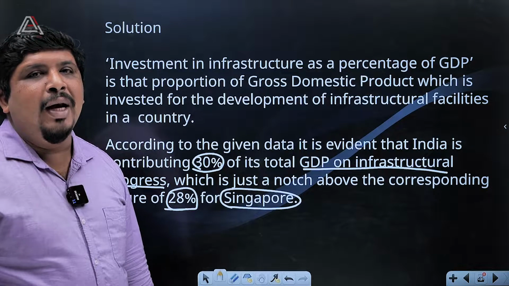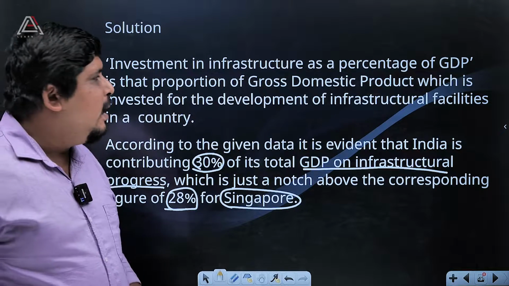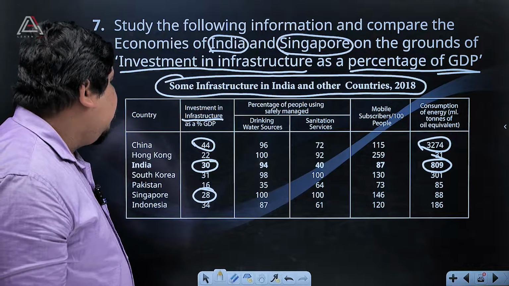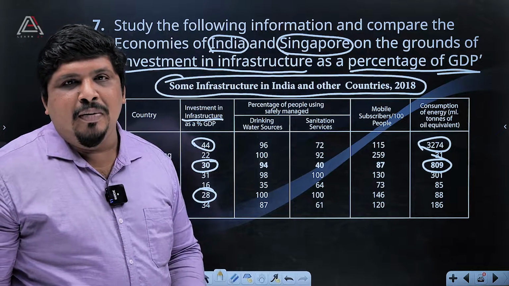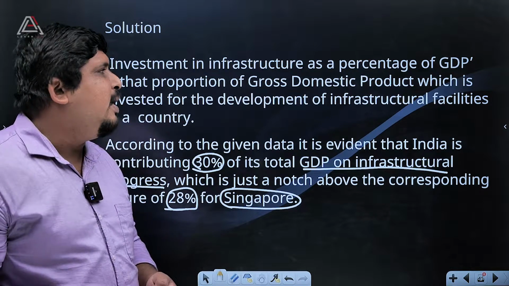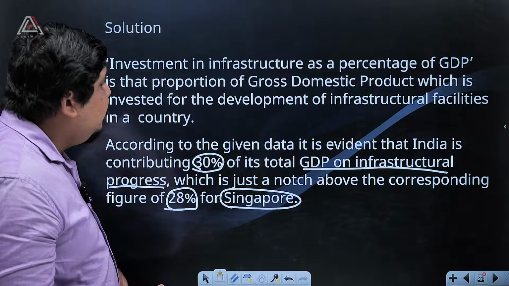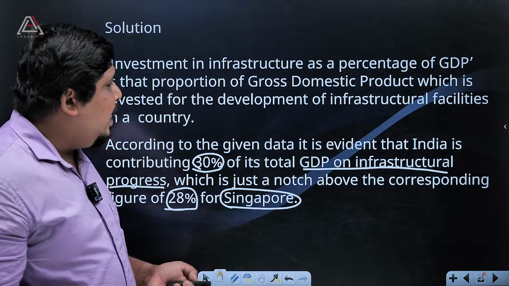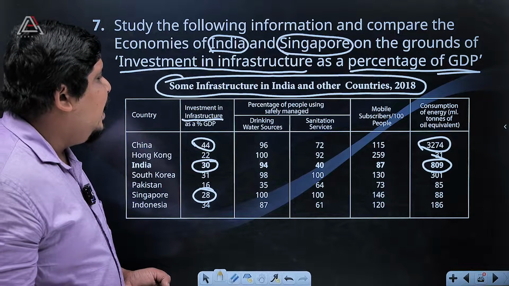We have to spend more, like Chinese economy. Chinese economy is spending 44% of their GDP for infrastructure development. Okay, India is only 30%. So we have to improve that. We have to increase that. Okay, so this is a method we can utilize for answering this question. Okay, analyze the table first, then give the answer.